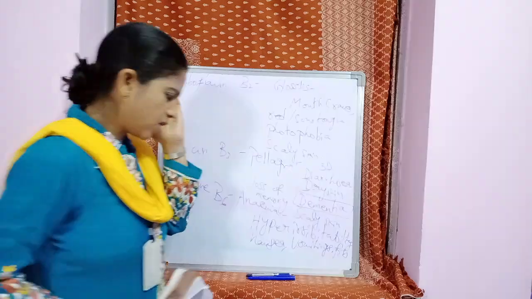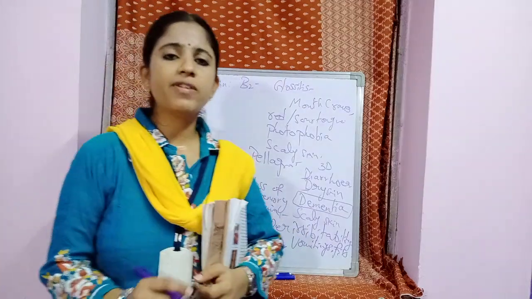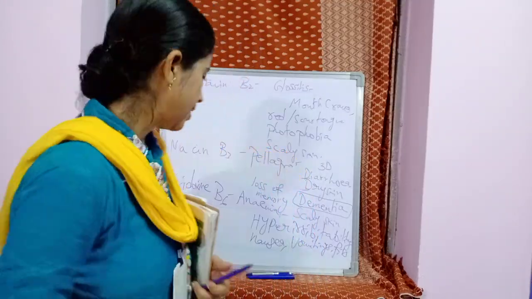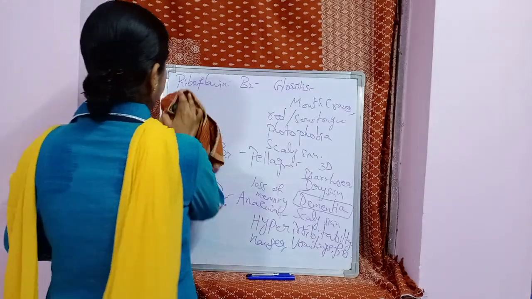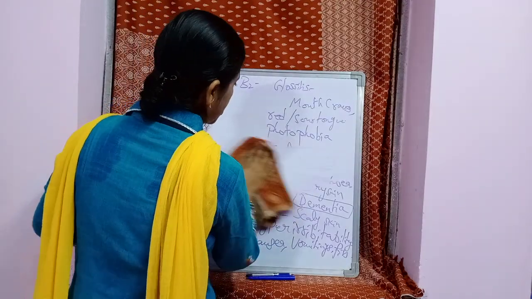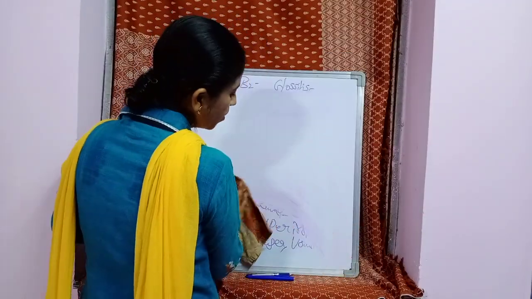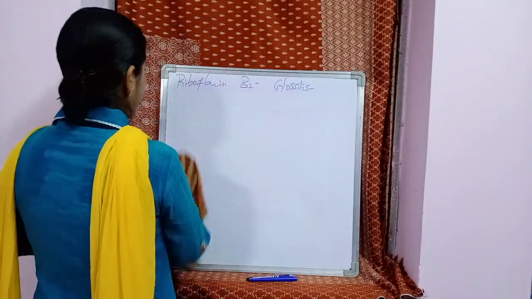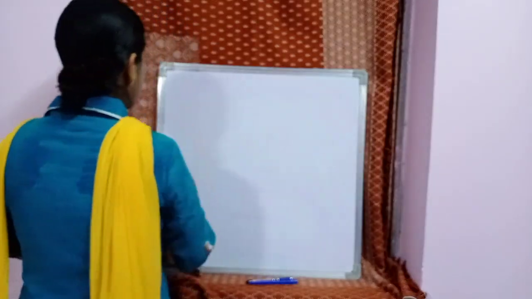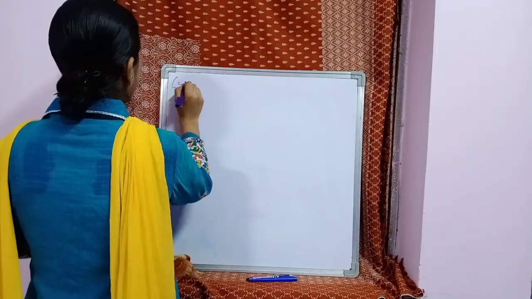Anemia is due to the deficiency of hemoglobin in the blood. You know very well that. So because of the deficiency of vitamin B6, the blood may not have the hemoglobin. That also we can assume. And the next vitamin is cyanocobalamin.